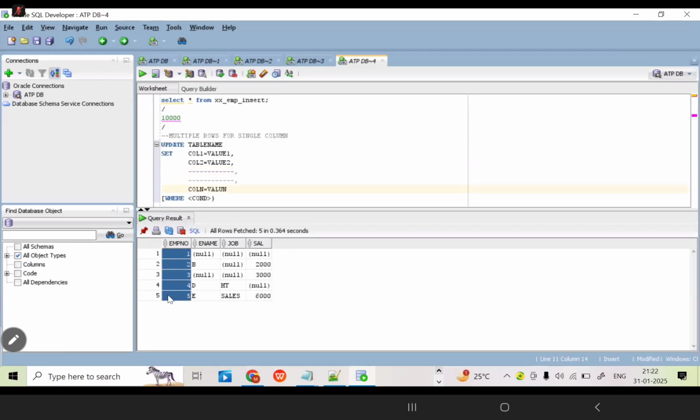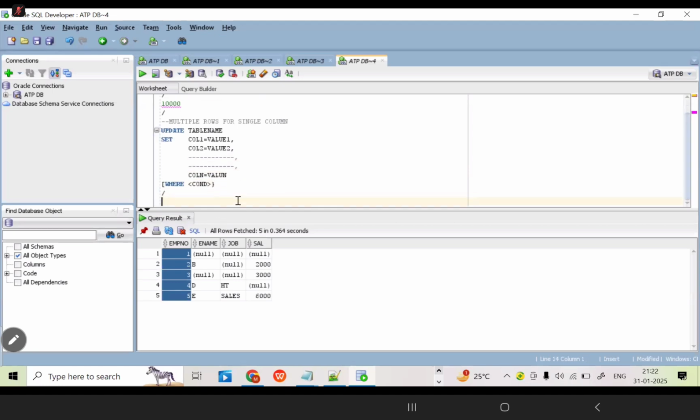Now, what is my requirement? All the employees' salary should be updated to how much amount? 10,000 only. How can we do it? By using which command? Update only, correct?